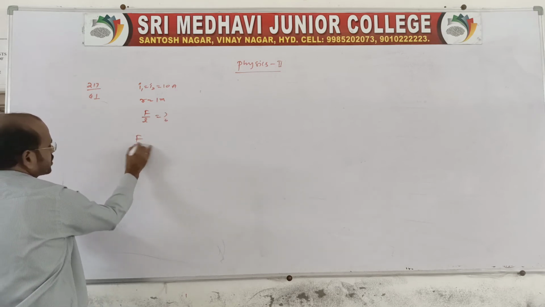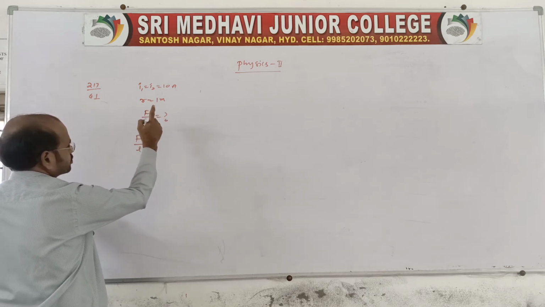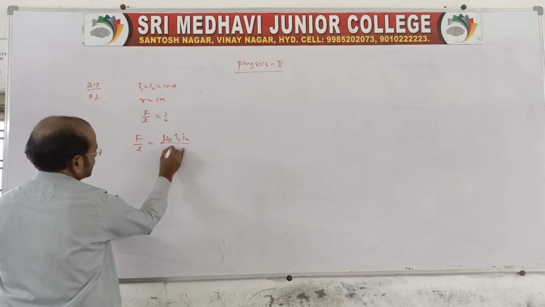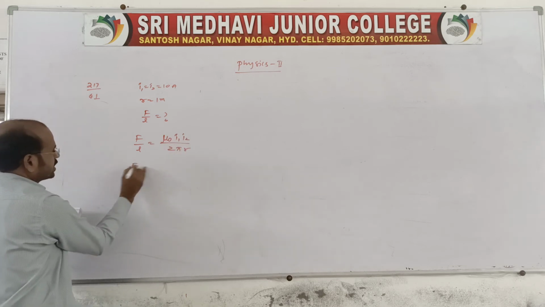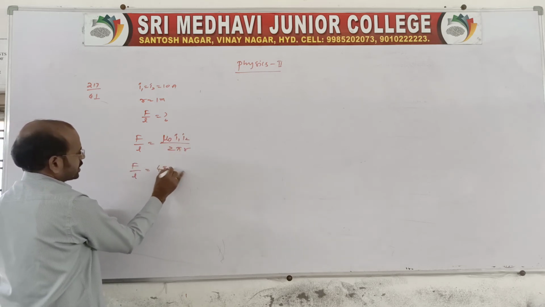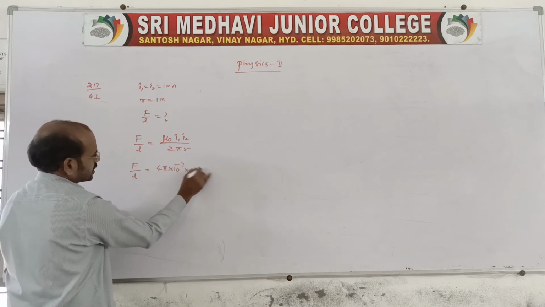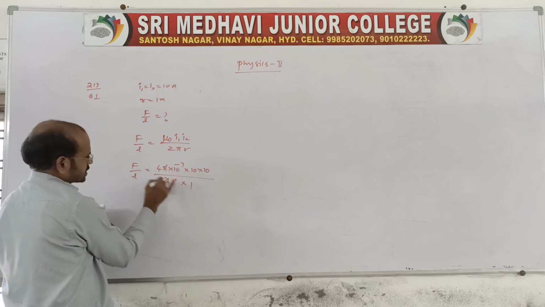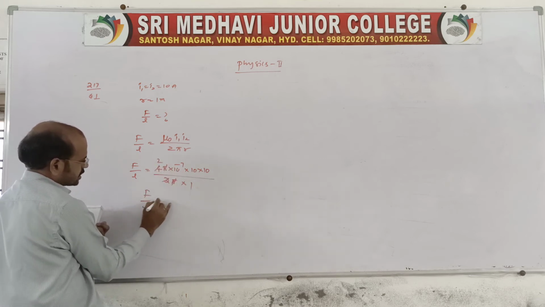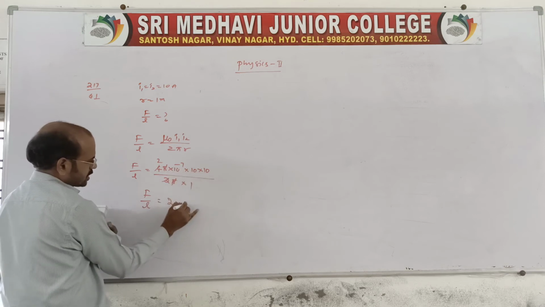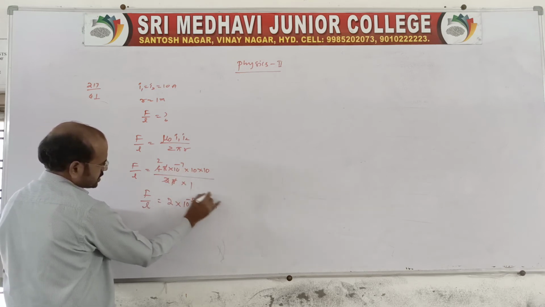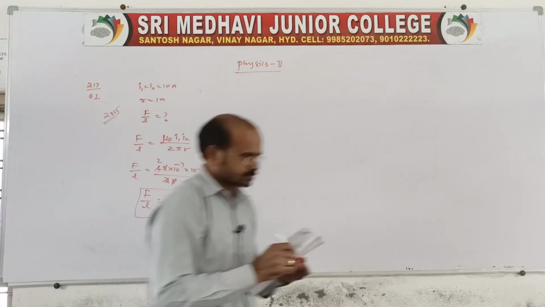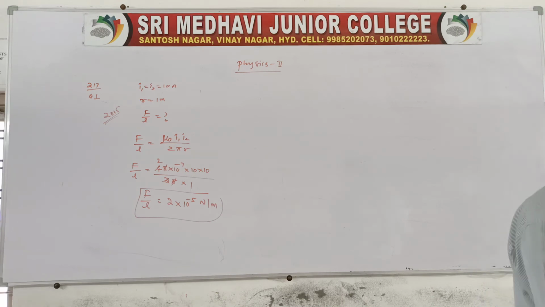There is a formula for straight current carrying conductors held parallel: mu naught I1 I2 by 2 pi r. So F by L is mu naught, 4 pi into 10 power minus 7, into 10 into 10, by 2 pi into 1 meter. So it cancels, and F by L is equal to 2 into 100, so 2 into 10 power minus 5 Newton per meter, which is very easy. Look, this question was given in March 2015. Is it clear?